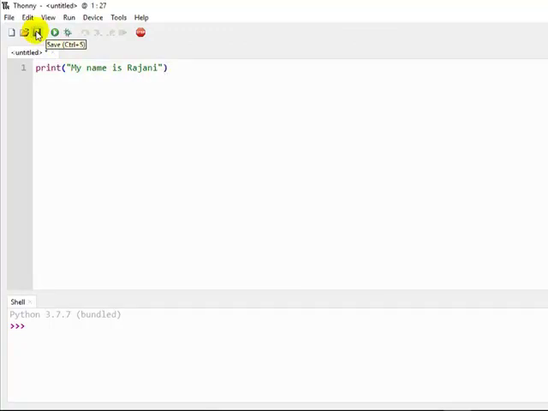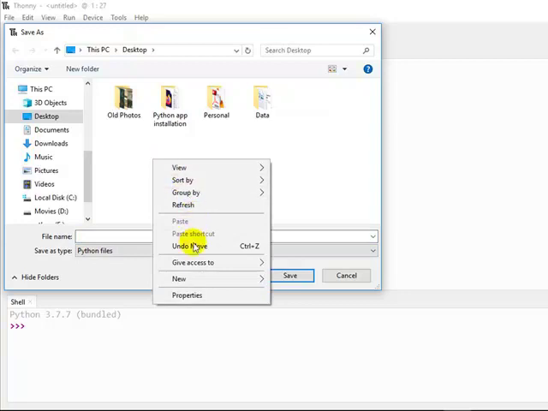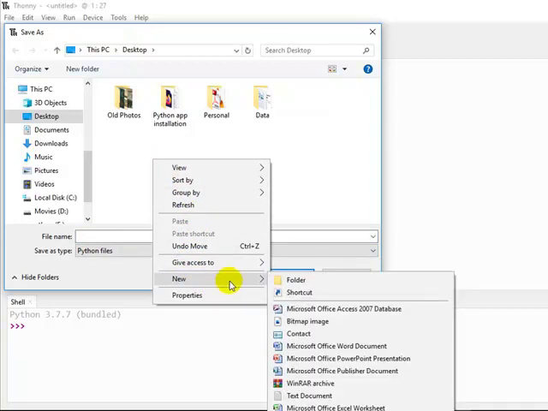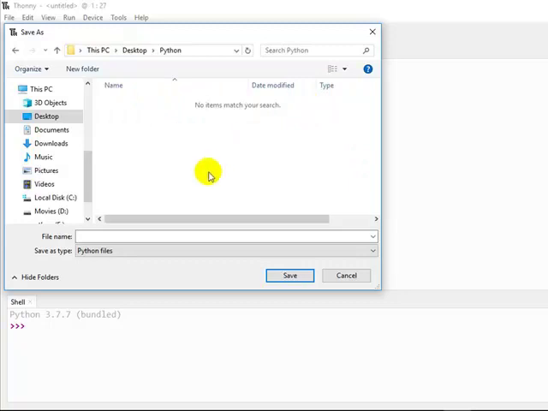Just click on this icon, this one. Okay, so here I want to save my files in a particular folder, that is the Python folder. So I'll create a folder here. Right click on this, go to new, then click on folder, and my folder name is Python. So now open this Python folder and